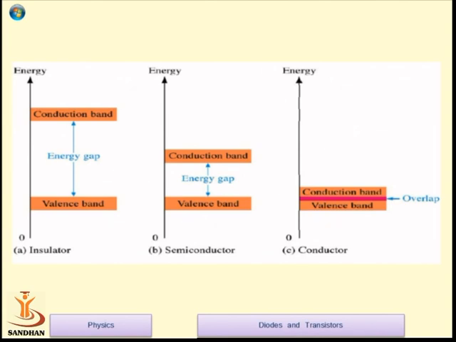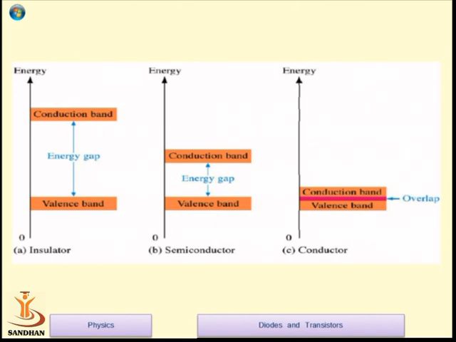If we look at the energy gap between the conduction band and valence band, in the case of an insulator it is too high. Normally if the energy gap is more than 3.1 or 3.2 electron volt, that material is considered an insulator.